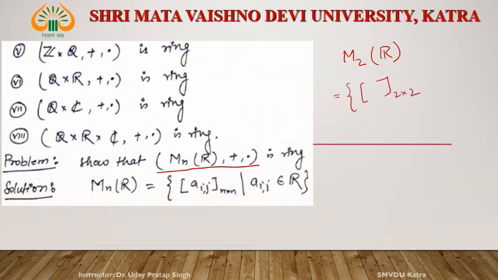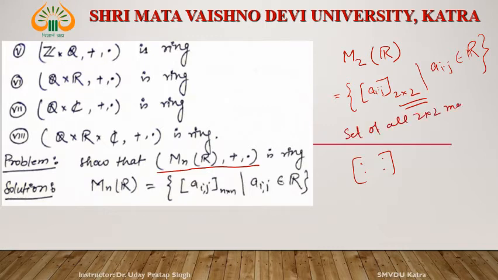How many entries? Four entries. All four entries Aij from every matrix belong to R. Then M2R is this type of set: the set of all 2 cross 2 matrices whose entries are from the real numbers R. Okay, this is M2R.